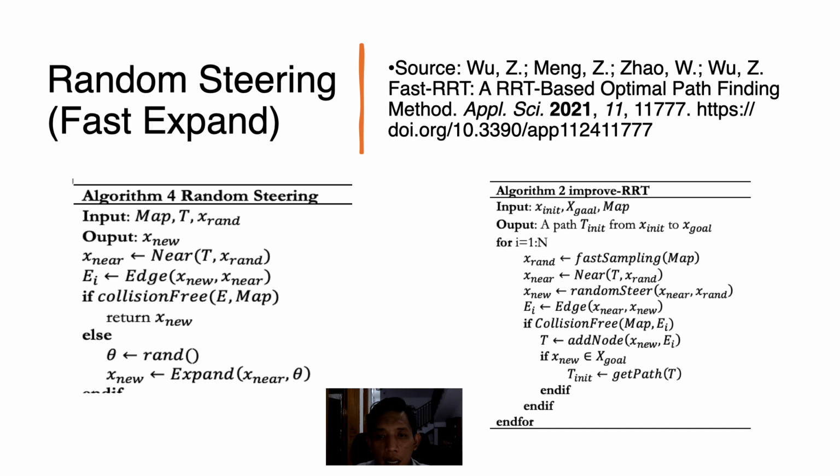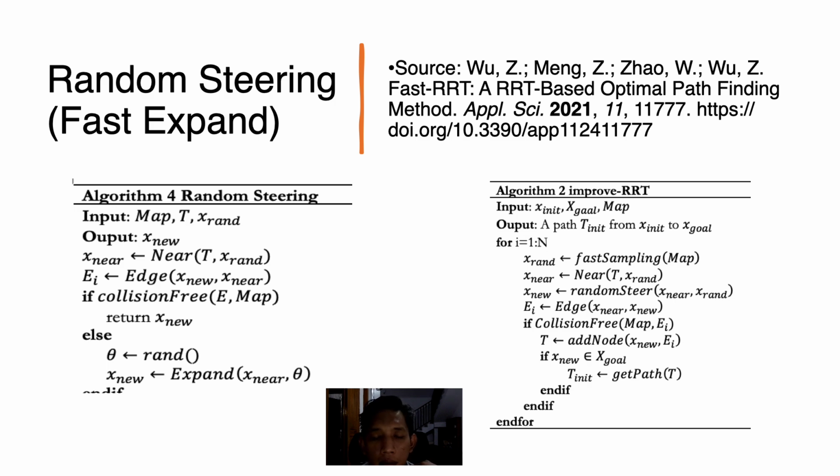And here is the pseudocode of random steering. If x near is obtained by knowing the near node in the tree from the x rand, and the connection between x near and x new, which is h, is collision free, then x new will be registered and the connection will be added to the tree.